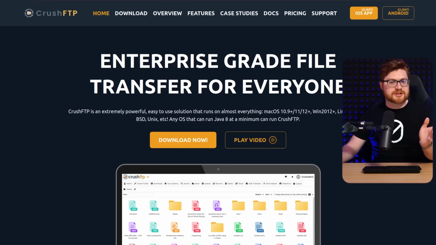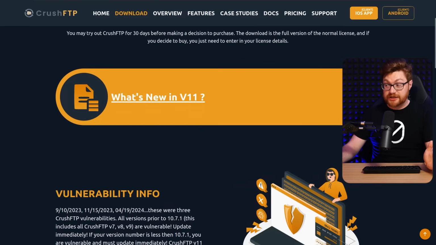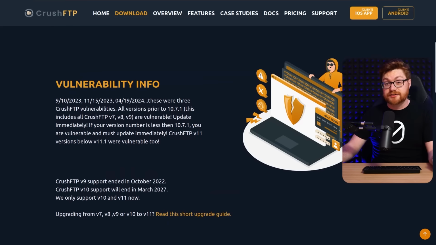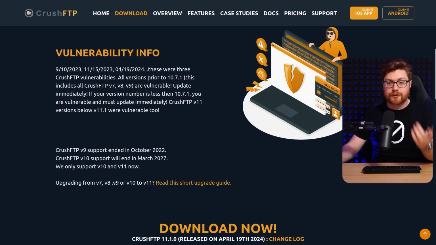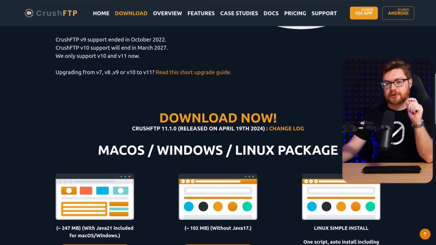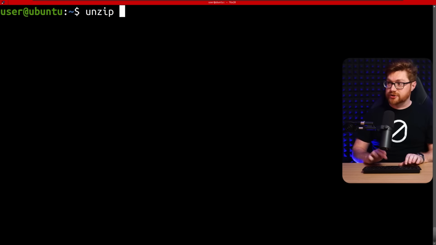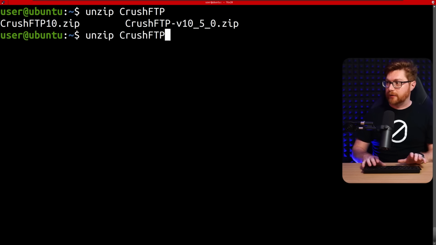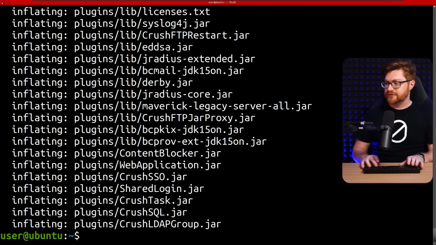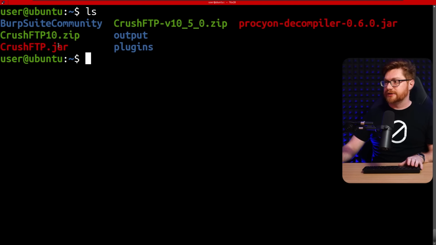With that in mind, make sure you are benchmarking and diffing, taking a look between what would be a genuinely patched rendition, like the latest thing you download from their website, and the rendition that we know is vulnerable. So make sure you pull from their website v10 if that's what you're doing. I will go ahead and showcase the vulnerable one, if I wanted to actually go extract, unzip that v10 5.0. That includes the plugins directory and the jar file that I'd like to decompile.